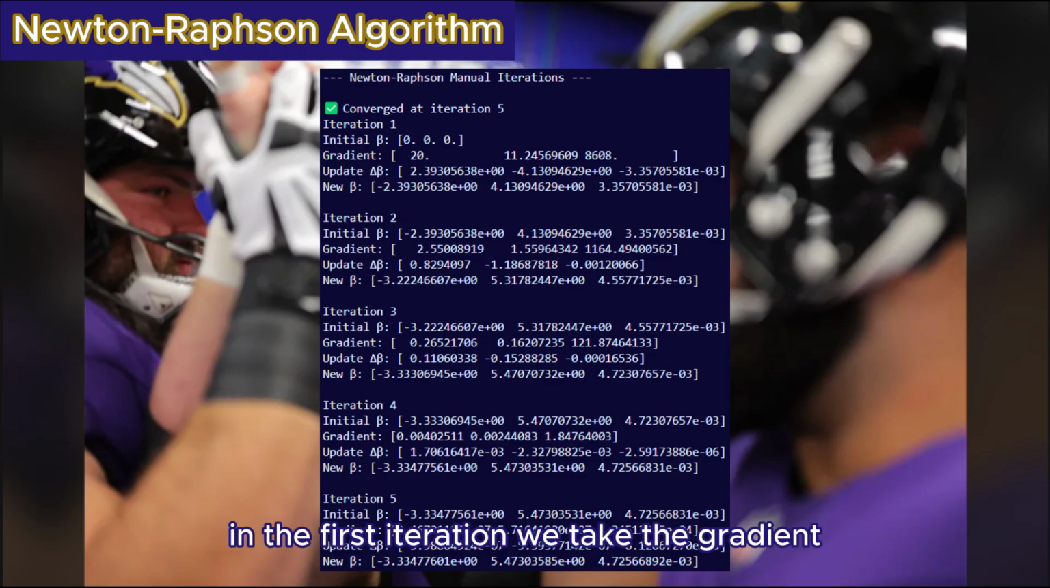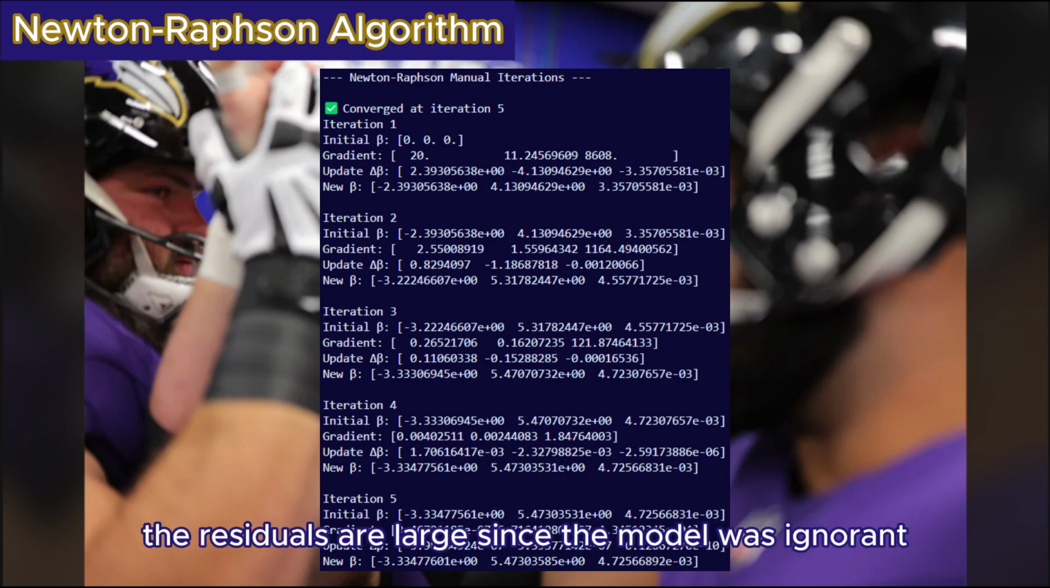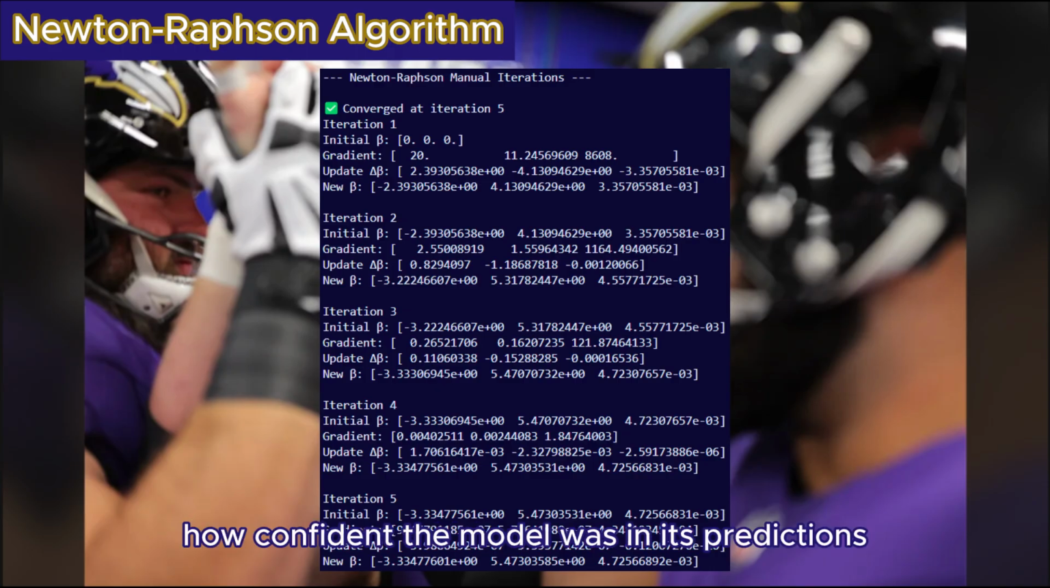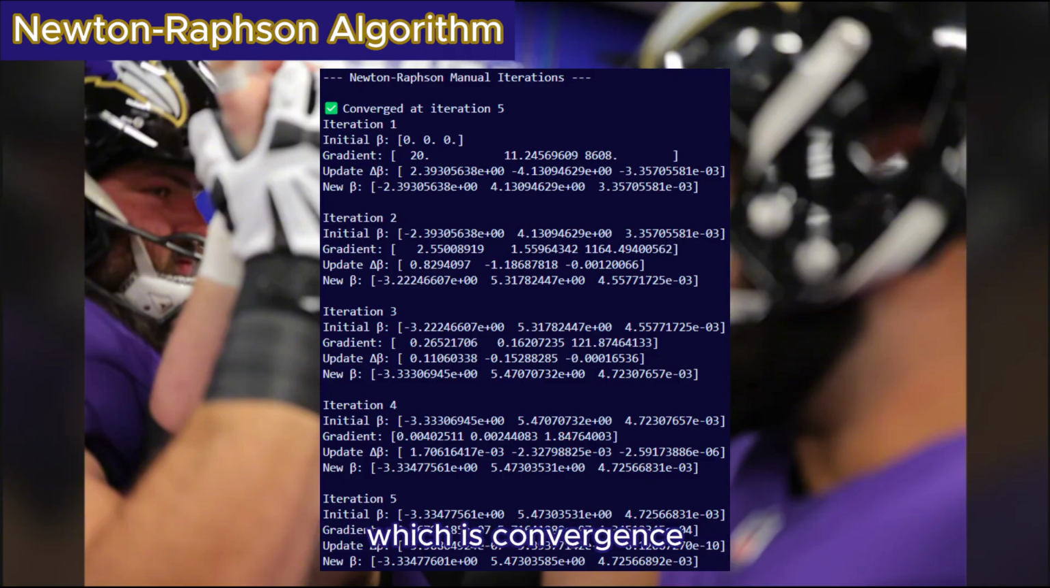In the first iteration, we take the gradient and compare it to the predicted probability, which is 0.5 for everything right now, with the actual outcomes for each game. The residuals are large since the model was ignorant. Then we calculate the Hessian, which measures how confident the model was in its predictions. Once those two derivatives are computed, the algorithm updates the coefficients to be more accurate. These iterations happen repeatedly until the updates don't change anymore, meaning it's gotten as accurate as possible, which is convergence.